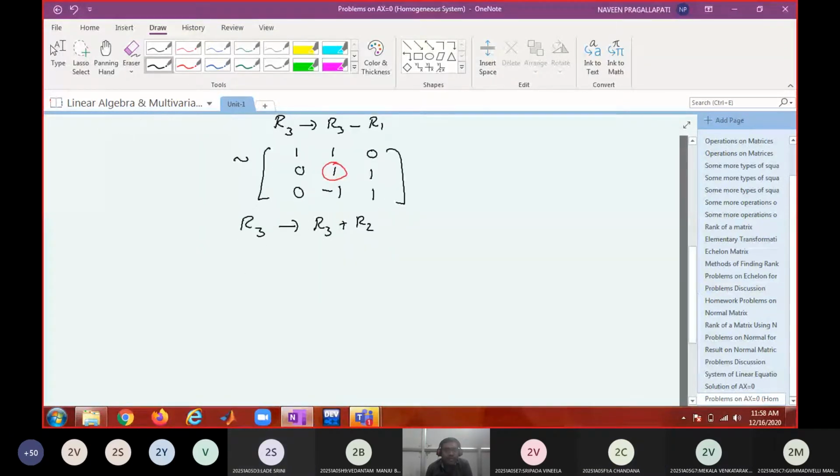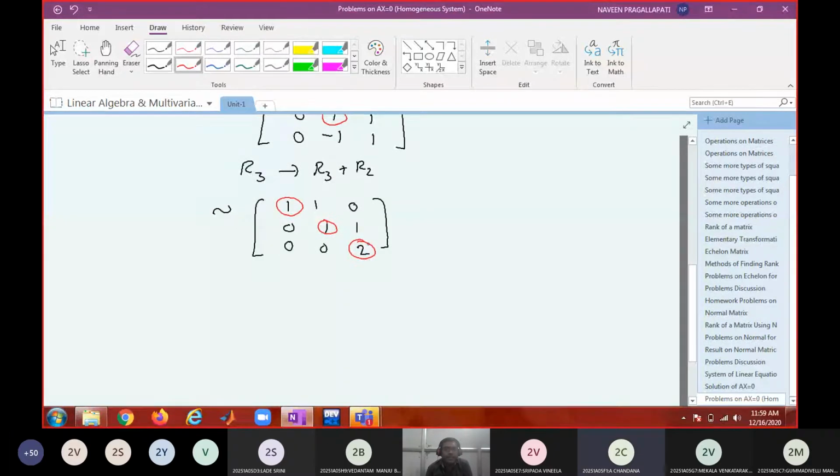So then the new matrix is going to be 1 1 0, 0 1 1, 0 0 2. So is it in echelon form? Yes, sir. Therefore, what is the rank of the matrix? 3. The rank of the matrix is equal to 3.